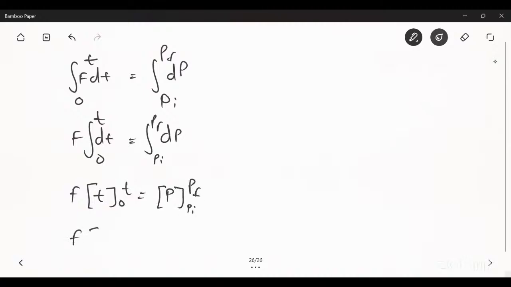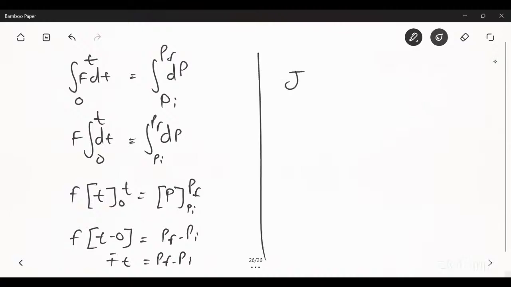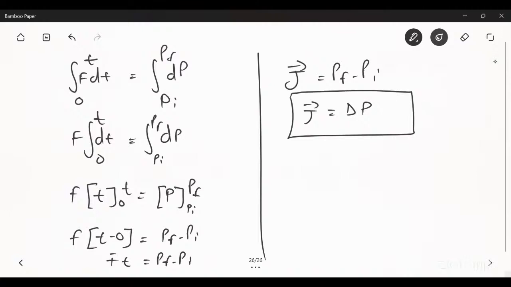So F is (t minus 0) and p is p final minus p initial. So Ft is equal to p final minus p initial. Ft is impulse. So J is equal to P final minus P initial. That is your change in momentum. So J is change in momentum. Okay, so that was your impulse momentum theorem.